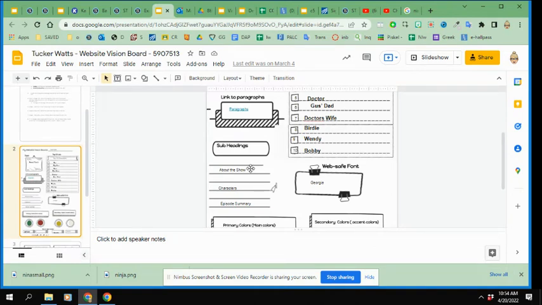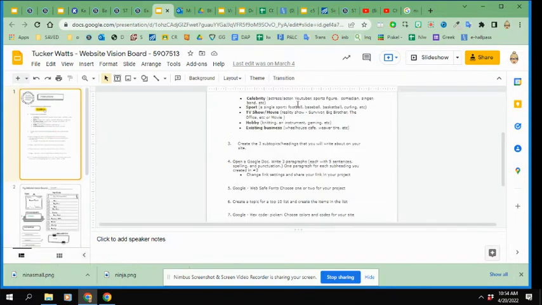So for me and my TV show, I'm going to tell viewers about the show. I'm going to tell you about the characters. And then I'm going to give a summary of the different episodes in that season. You can pick what 3 subheadings you're going to divide your topic into. So if I'm doing a celebrity, I might do their early years.